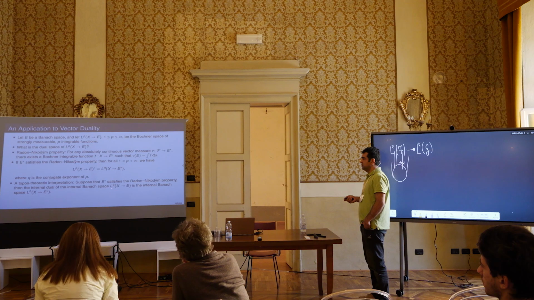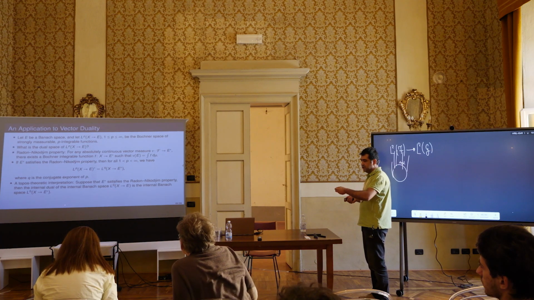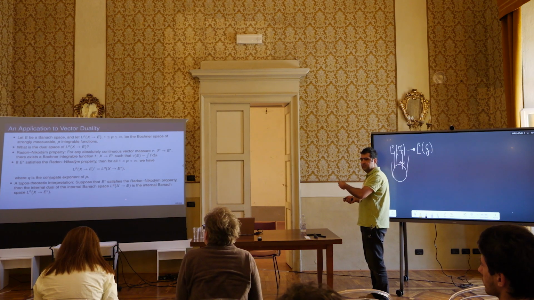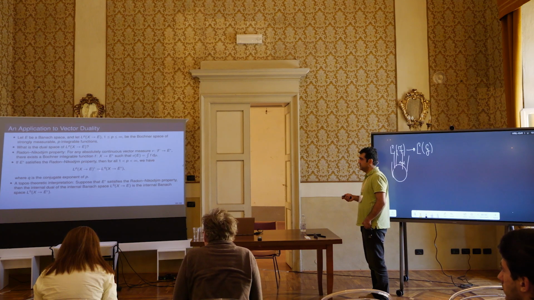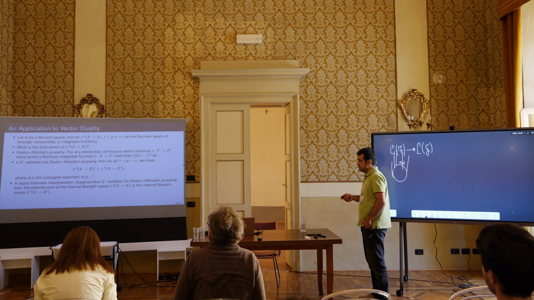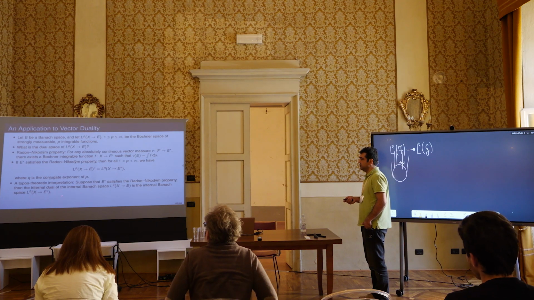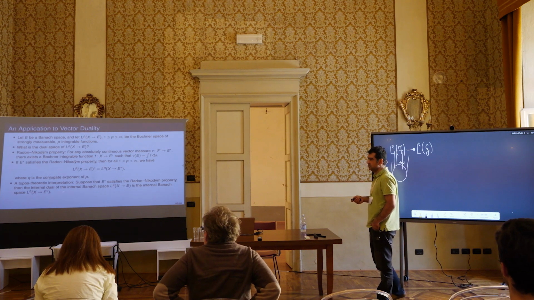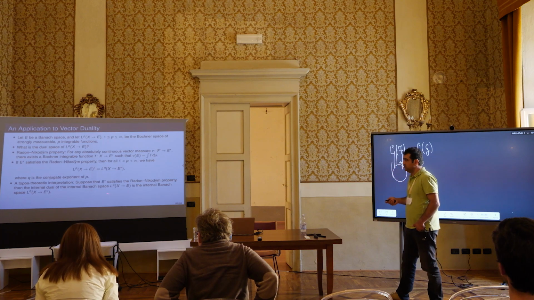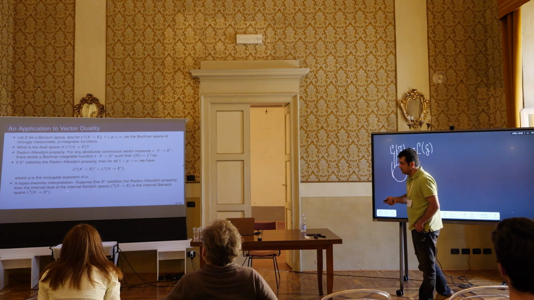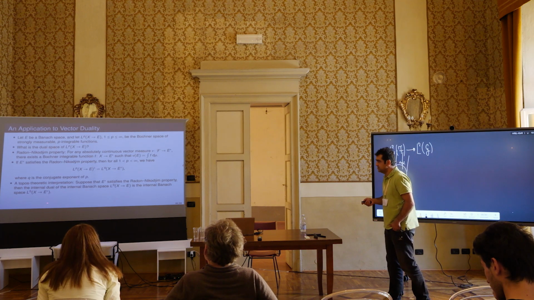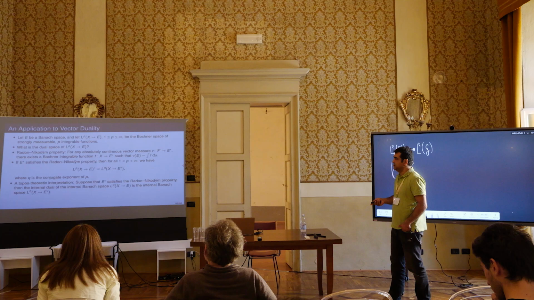One can wonder what the internal dual space of this Banach space is. One can show that if E star satisfies the Radon-Nikodym property, a classical property, then this has a consequence also in the internal logic of this topos, because the dual of this space can be identified as L^0 with values in the classical dual of this Banach space.